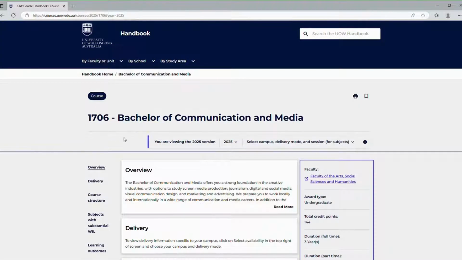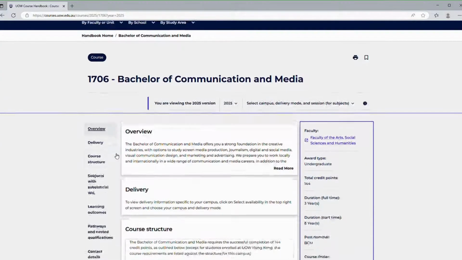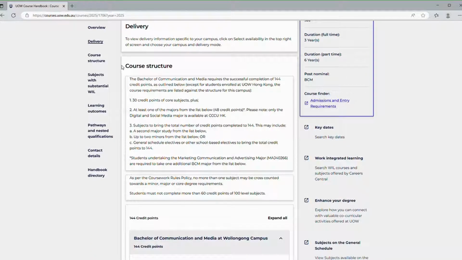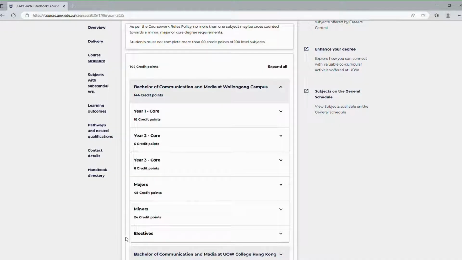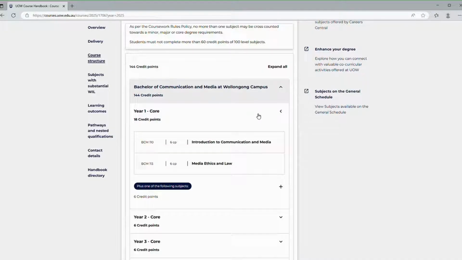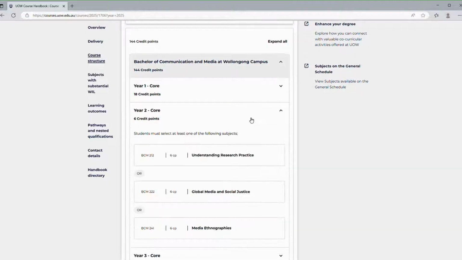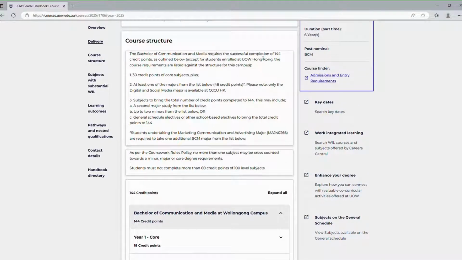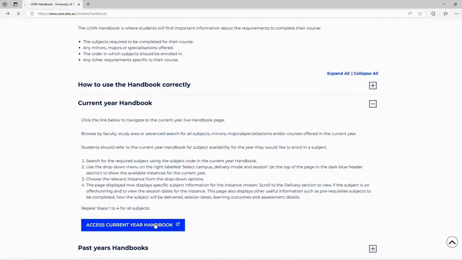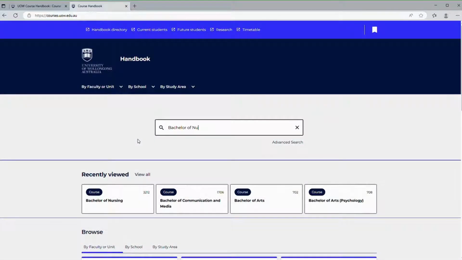Once you are at the correct year's handbook, you will find all the information relating to your course structure and requirements. This includes if you will need to complete any majors and/or minors, and the subjects you will need to do to complete your course. It is important to make note of all the subjects you will need to do in advance, as this will allow you to plan out your course and meet all requirements set out by your course structure. Let me run you through how you will choose your subjects for your first year.